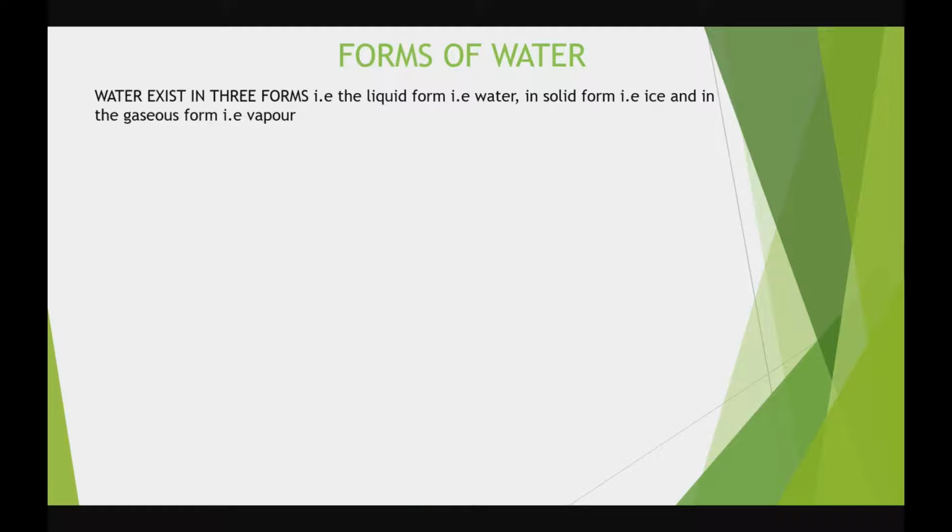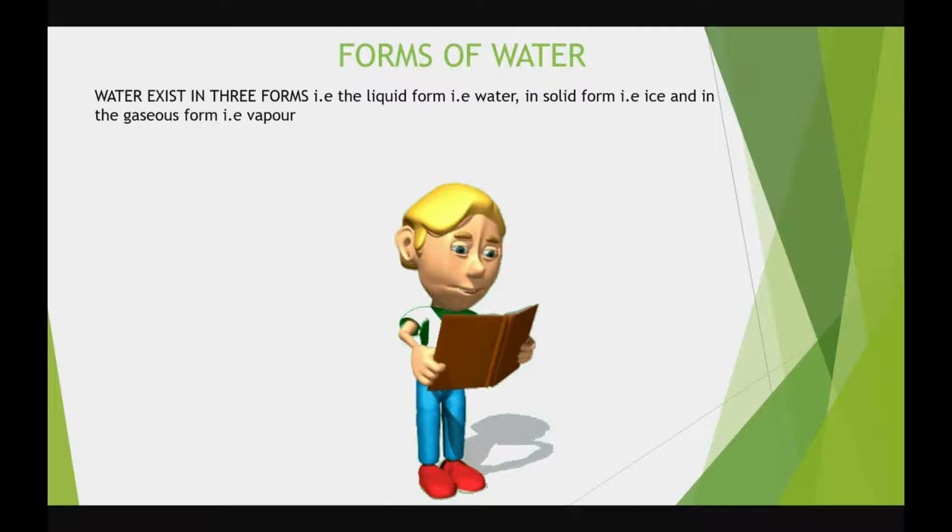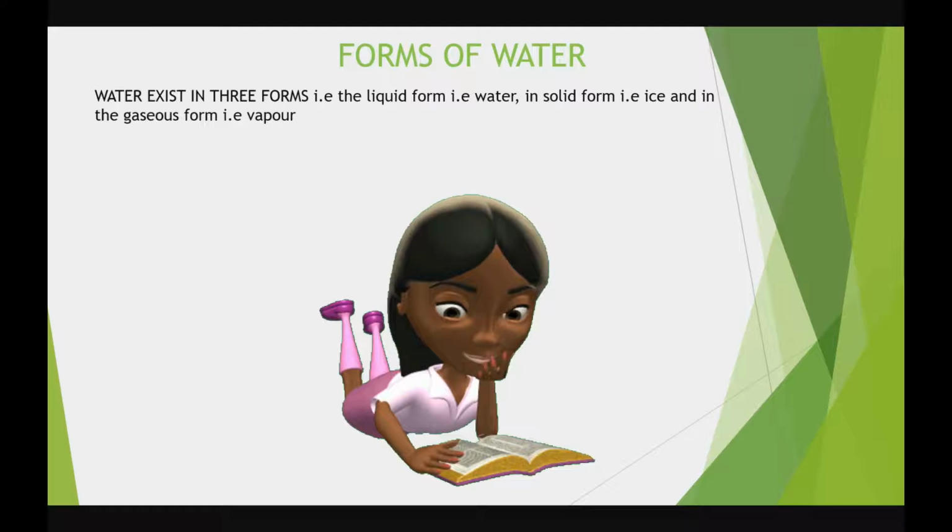When we say water exists in the form of a liquid, like the water you see in front of you, the water you drink every day, the water you use to bathe, the water you use to cook food, that is liquid. And the solid form is ice. These various forms of water, as you have seen, are liquid, solid, and gas.